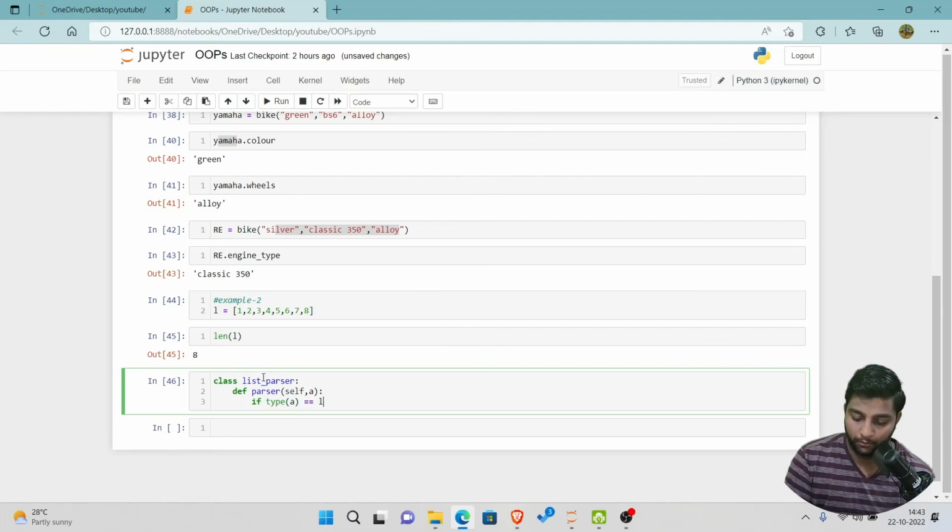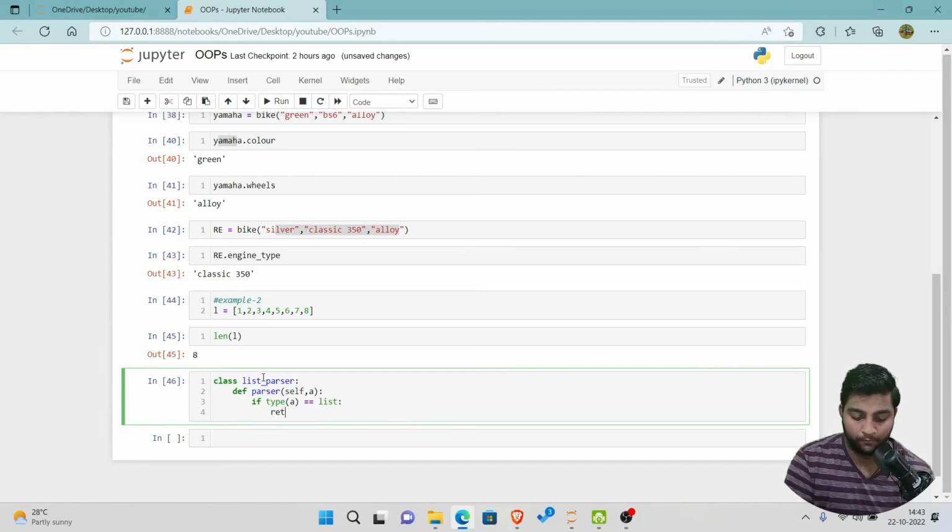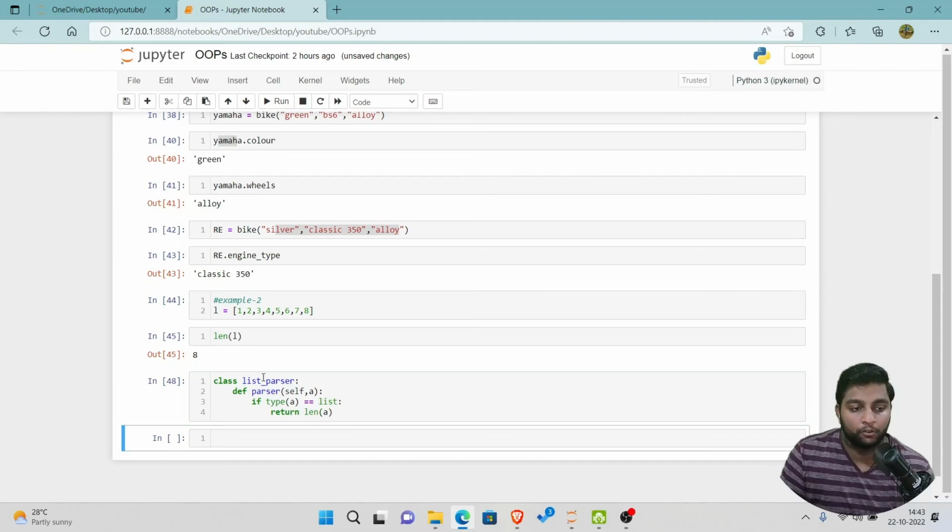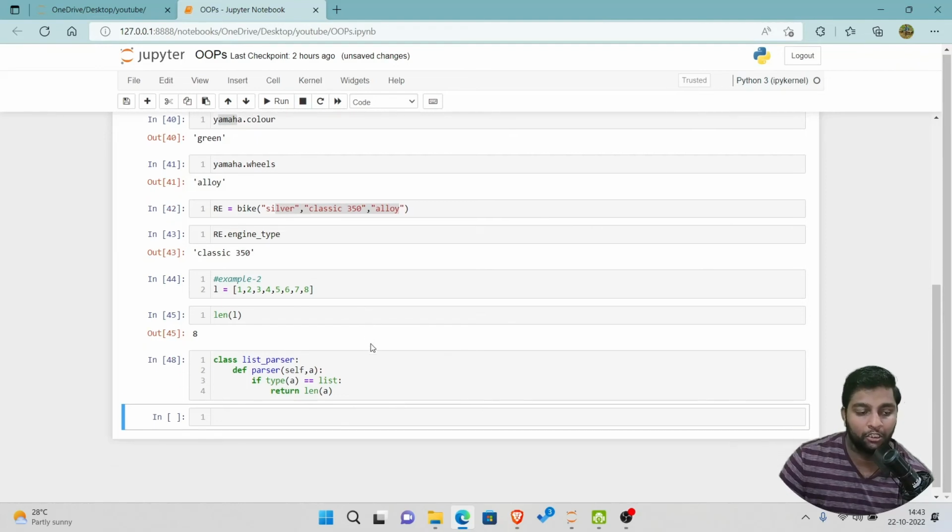Equals to list, return length of a. So now this class called list underscore parser is successfully created. Using this list underscore parser, we are gonna find the length of a particular list, whichever list we enter. It is our choice.